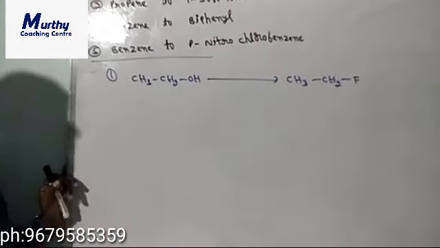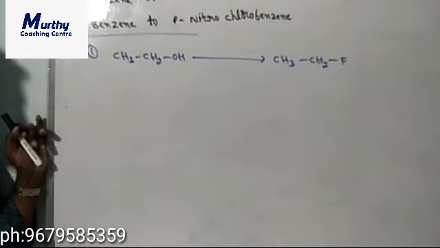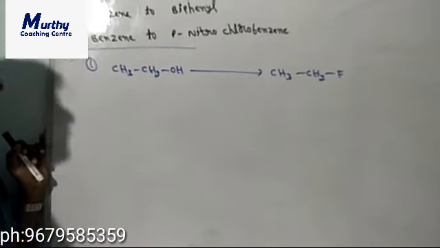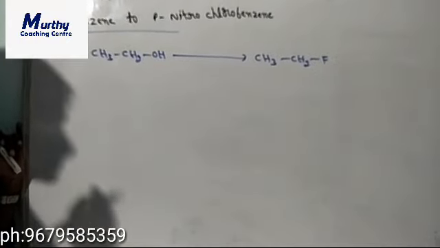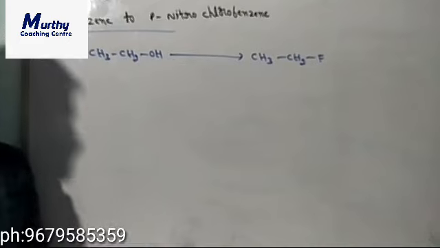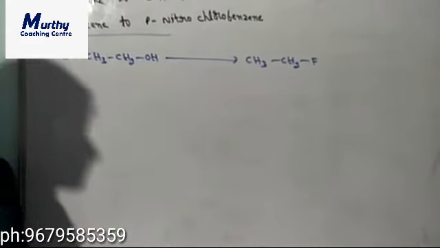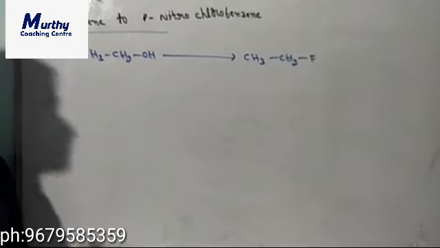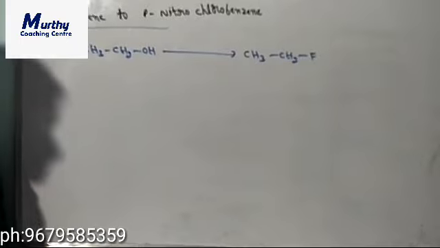Before doing the conversion, you have to observe what is the reactant and what is the product. After writing the reactant and product structure, you have to observe what the changes are from reactant to product, whether the number of carbons increases, decreases, or the functional group changes. Then you have to think about how we can do that conversion.